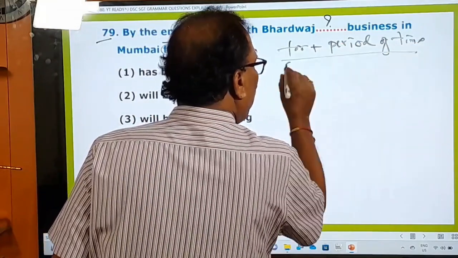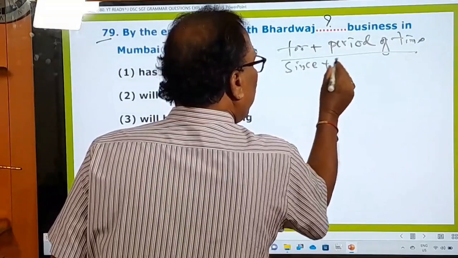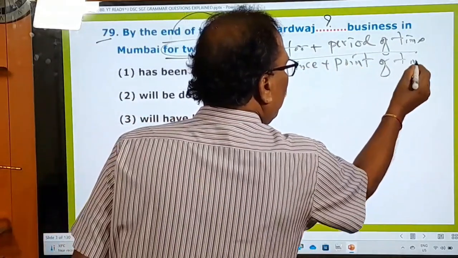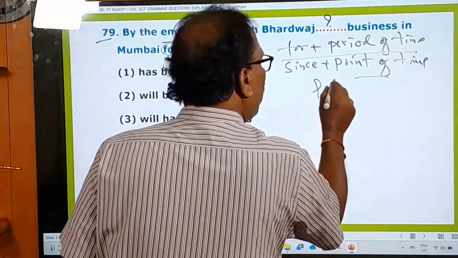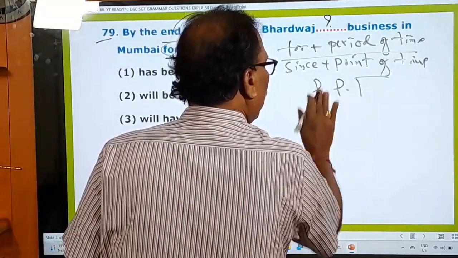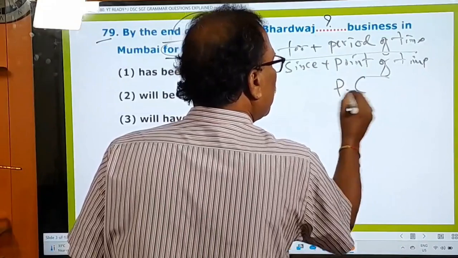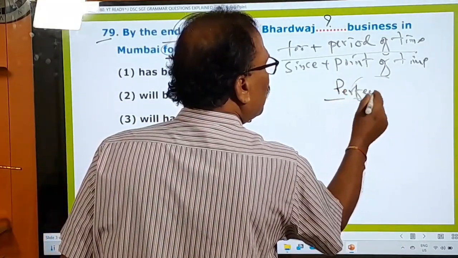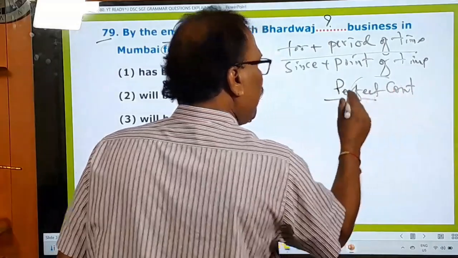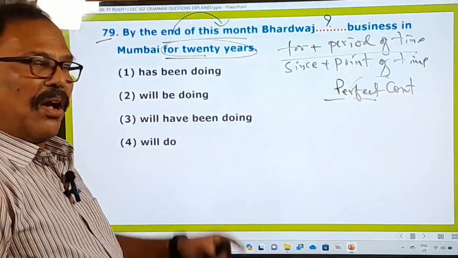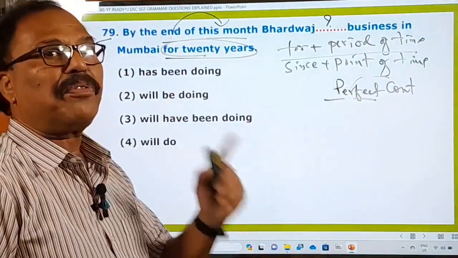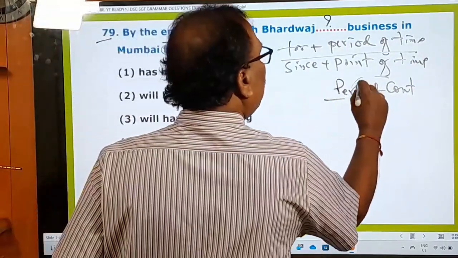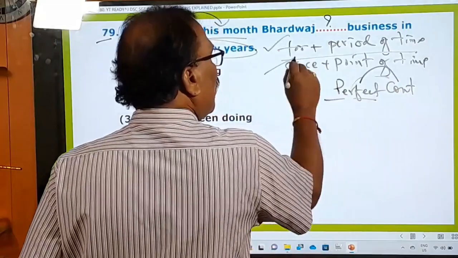With for plus period of time and since plus point of time, we generally use perfect continuous tenses only. That's very important. Whether it is present perfect continuous or past perfect continuous or future perfect continuous tense. So with only perfect continuous tenses, these 2 things are used.